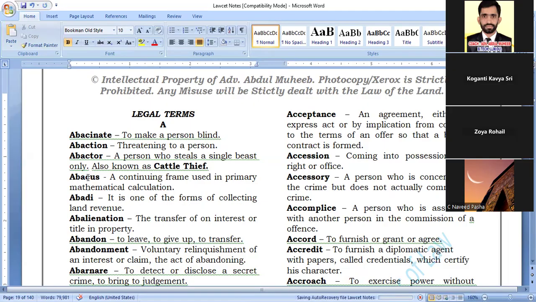Abacus. What is abacus? A counting frame used in primary mathematical calculation. Okay, right. Next, what is the next word? Abadi. It is a form of collecting the revenue, right? Now I'll be telling you the most important part of it.